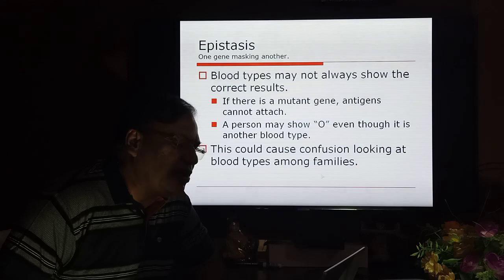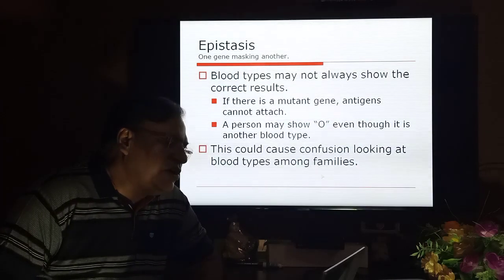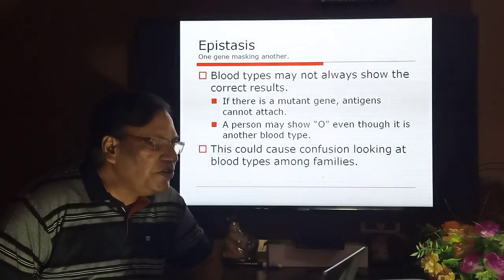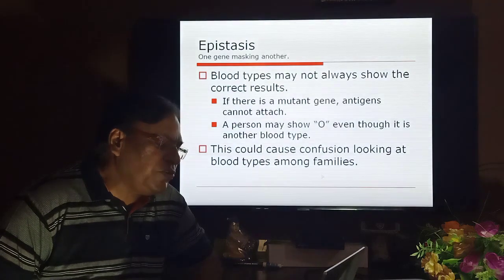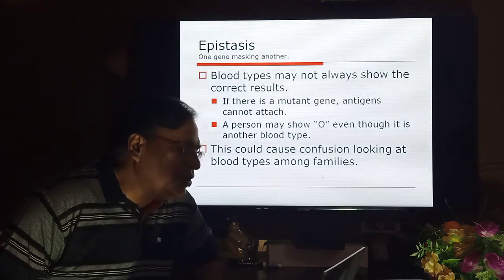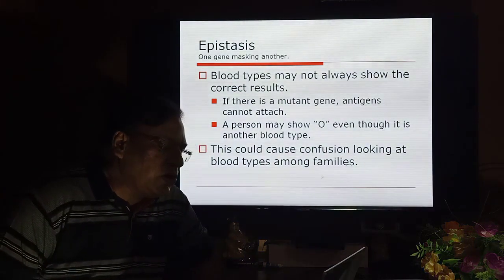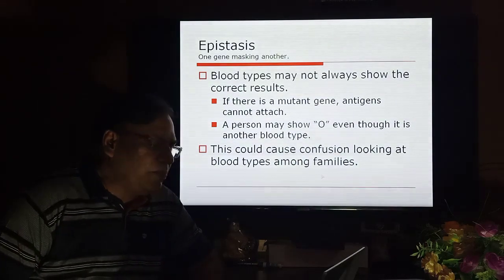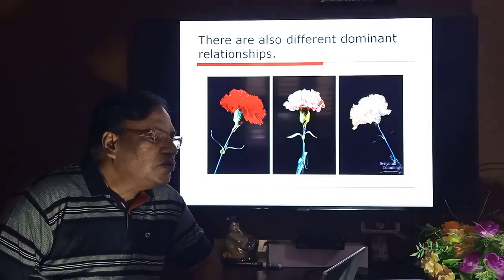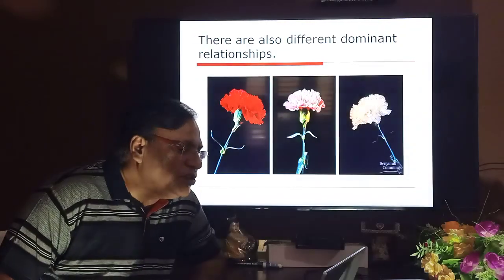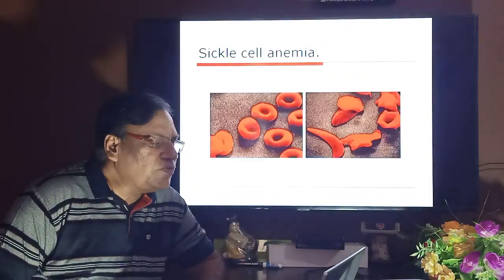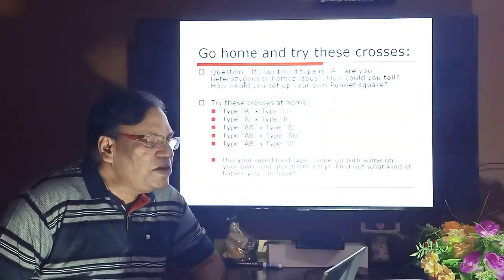Blood types may not always show the correct result. If there is a mutant gene, antigens cannot attach. A person may show O even though it is another blood type. This could cause confusion when looking at the blood type among families. So there are also different dominance relationships. You can see in this flower, and then sickle cell anemia.